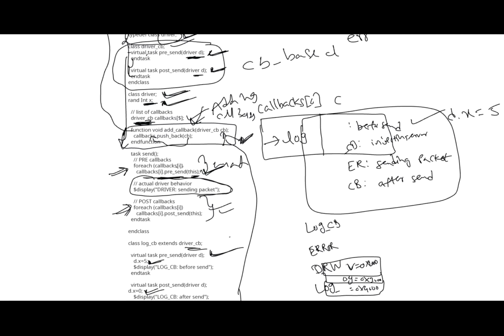Because mostly in our industry, we are using third-party VIPs only. If they don't provide any hooks, we cannot add our logic. So mostly all VIPs will provide these hooks, because otherwise it is not a proper VIP.